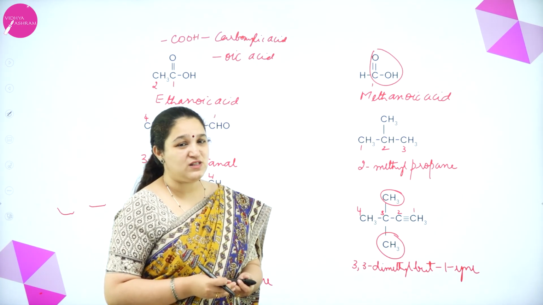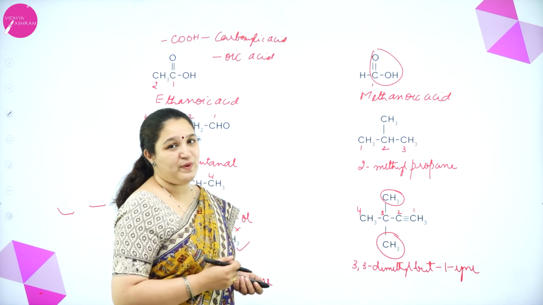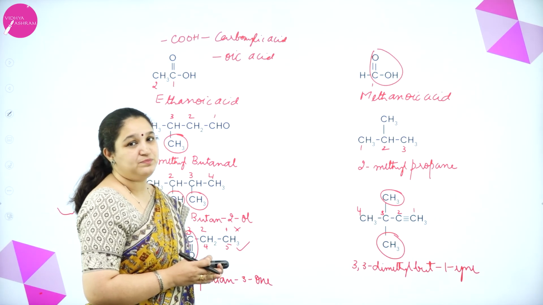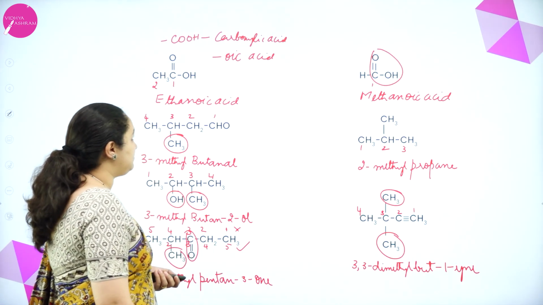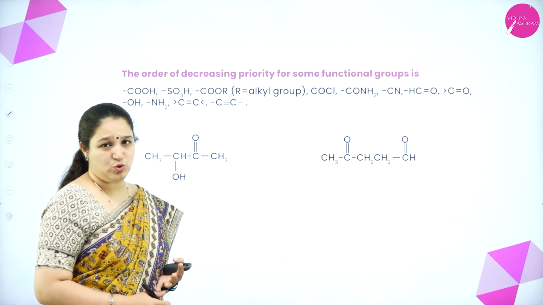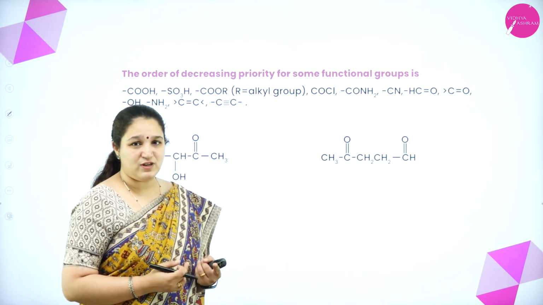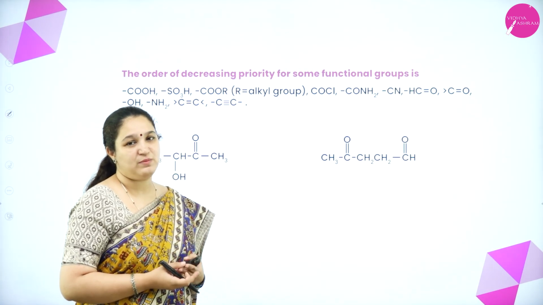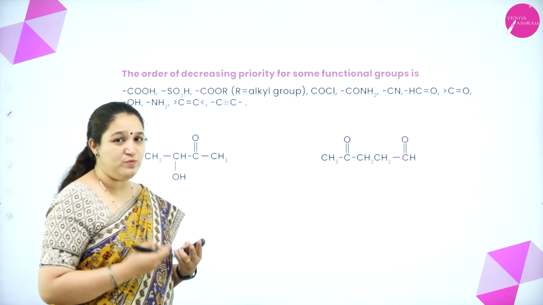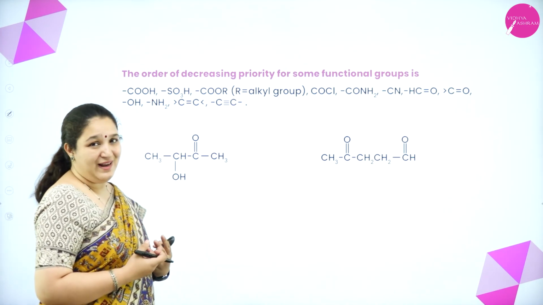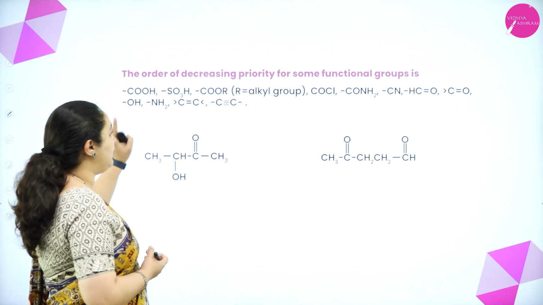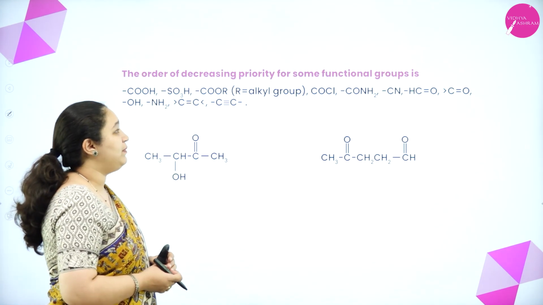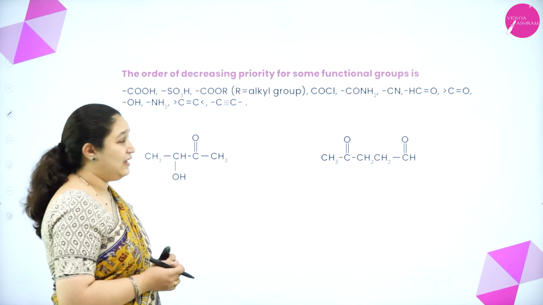So I hope you have understood or got the gist about the IUPAC naming with one functional group and the branched chain hydrocarbon. Okay. Now if there are more functional groups, that is not one functional group, 2 or 3, or usually it is 2 functional groups which can be present. So if there are 2 functional groups, how do we name, or what do I have to know? I have to know the priority list. Okay, this is the priority list, the order of decreasing priority for some functional groups.